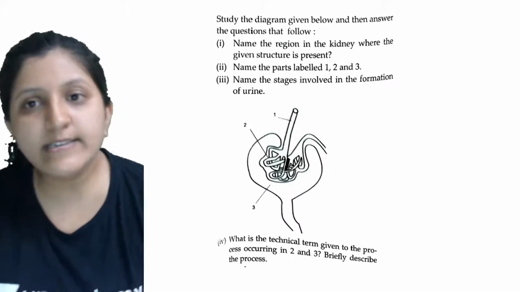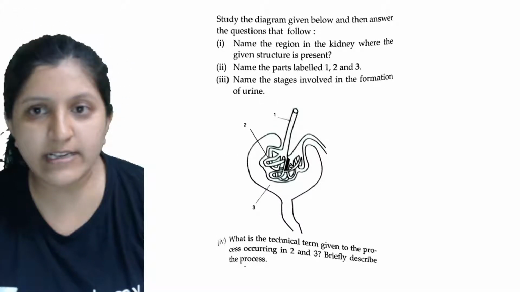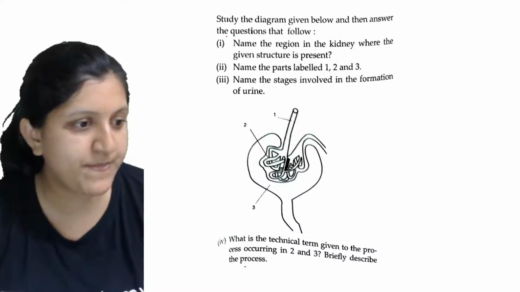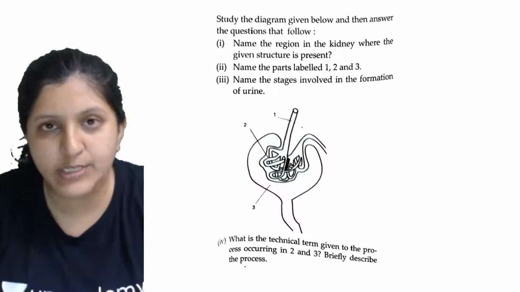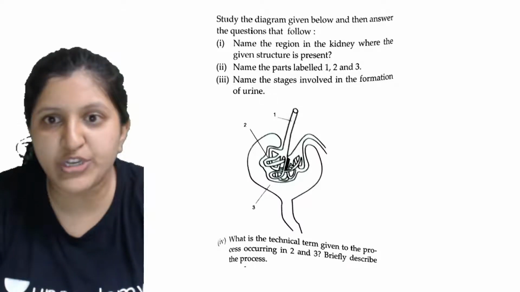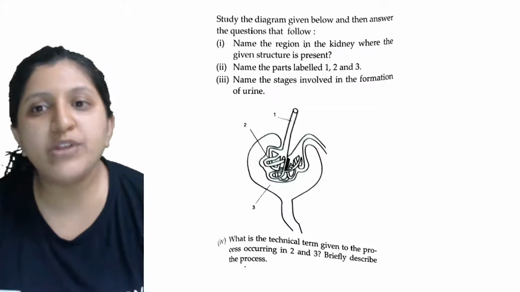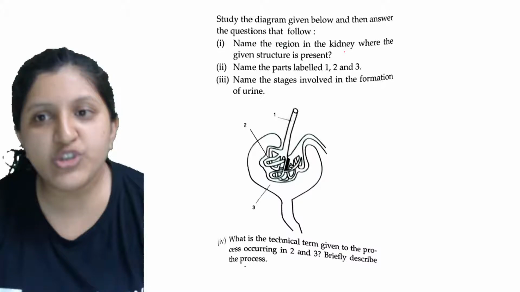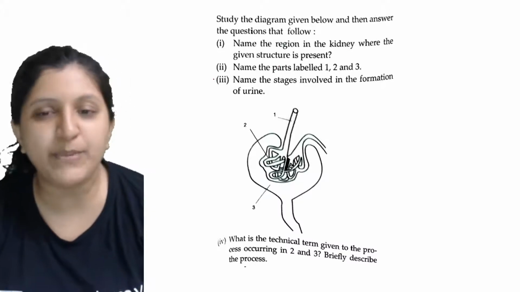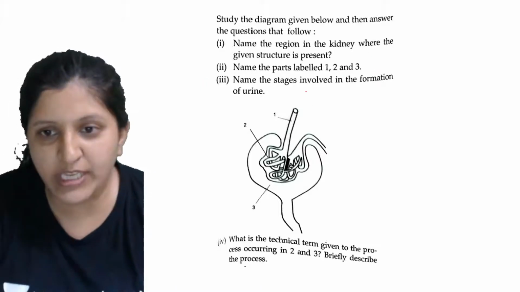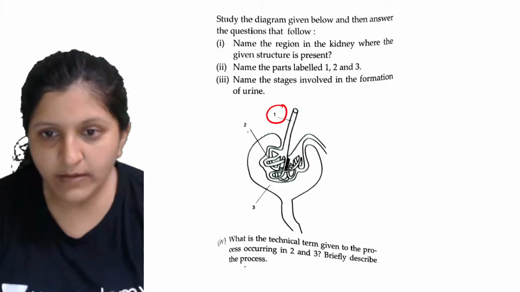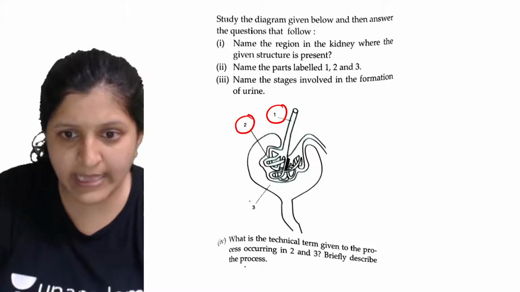Study the diagram given below and answer the questions that follow. Name the region in the kidney where this given structure is present. It's somewhat a repeated type of question. Then name the parts labeled 1, 2, 3. This is 1, here is 2 and this one is 3.